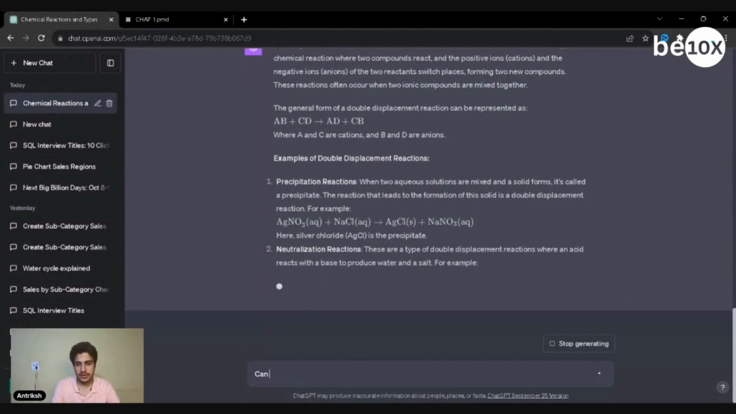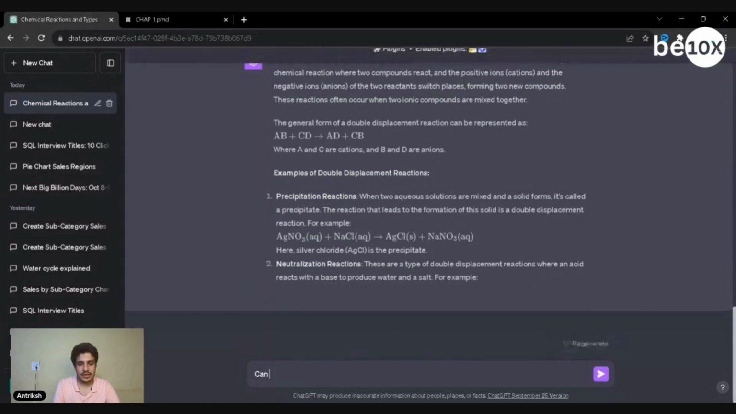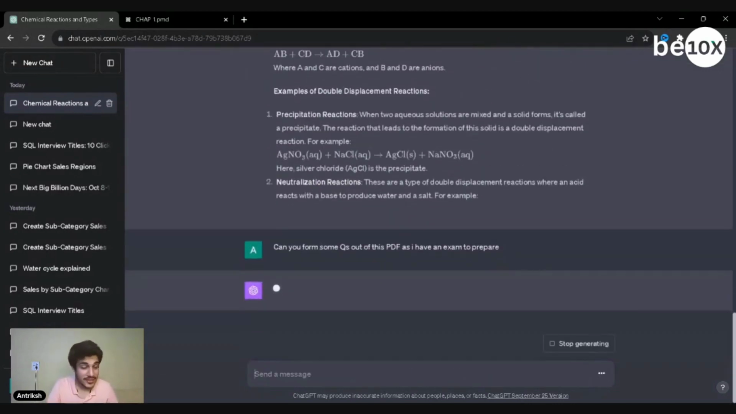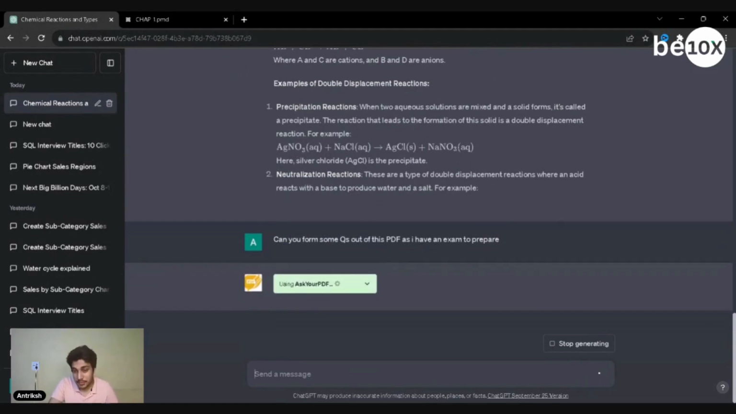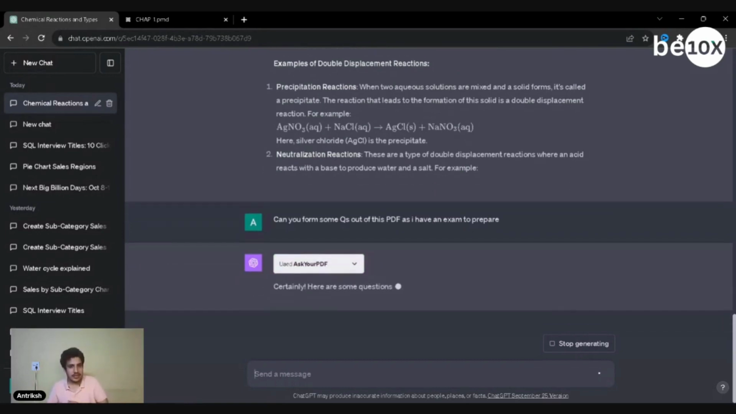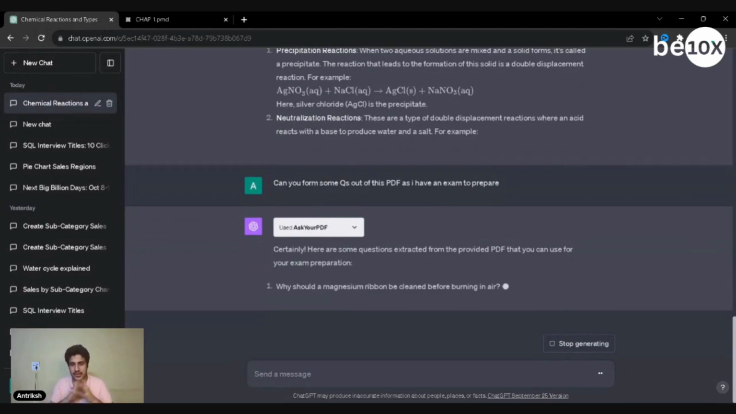Wait, now let's stop generating for now. Can you form some questions out of this PDF as I have an exam to prepare? Let's see if it can give me some questions out of this PDF. And now if it can give me that, then it can really help us out to form questionnaires from PDF, learn the PDF, or just get the highlighted points.